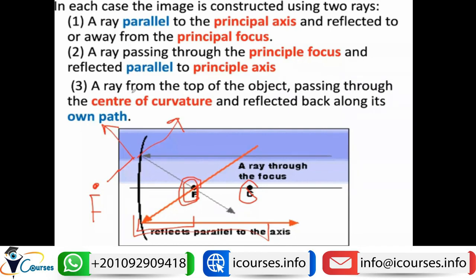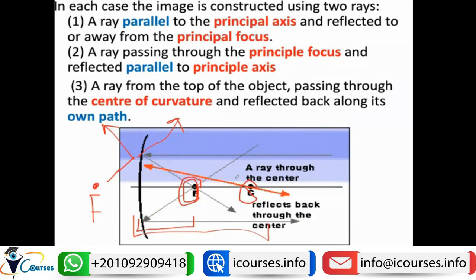The third rule is that when the light passes through the center of curvature and then hits the reflecting surface, it will be reflected on its own path. So it will be reflected in the reverse direction.